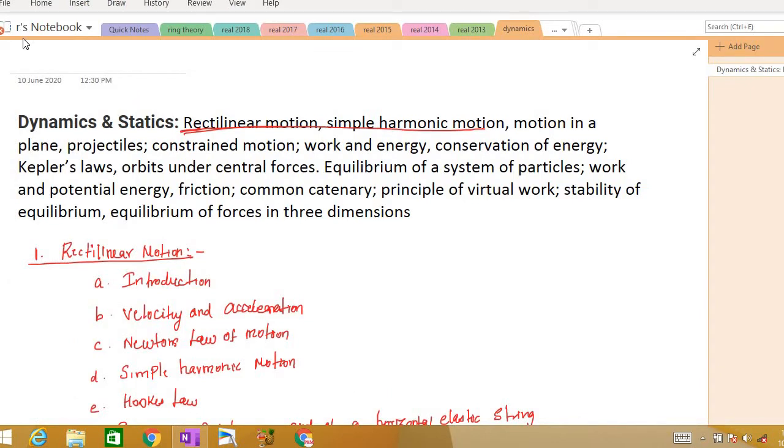First let us define what is meant by rectilinear motion, right? So we'll get on to the first topic, A. A is just an introduction, so we can finish it very easily. Then we'll get into B, and I'll explain the theory behind B, and then we'll solve some problems based on velocity and acceleration, right? So first, rectilinear motion. First we will define that.